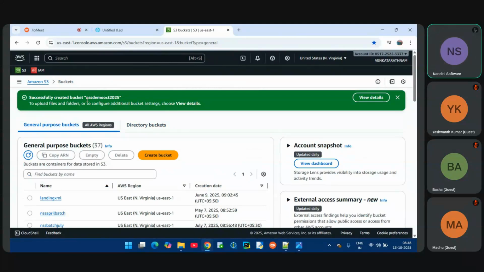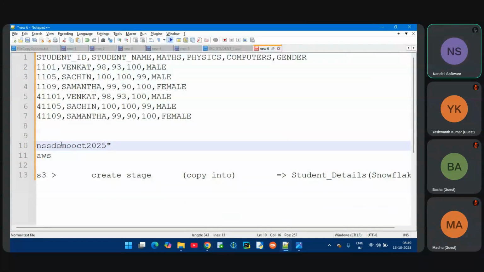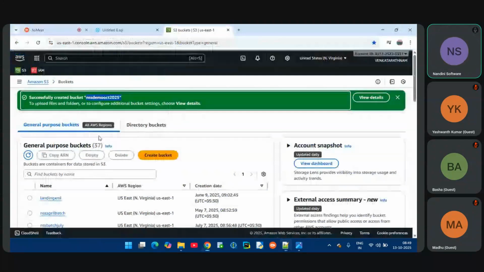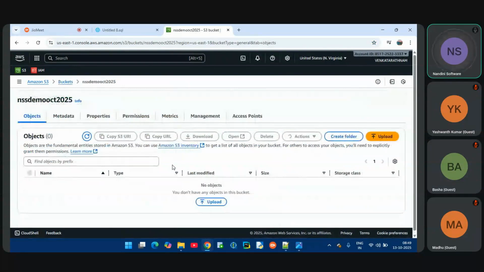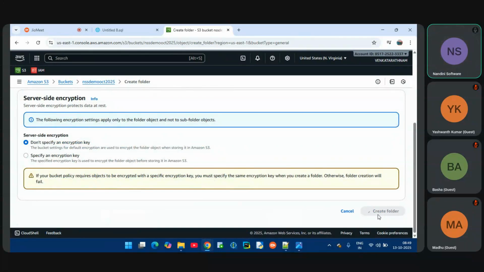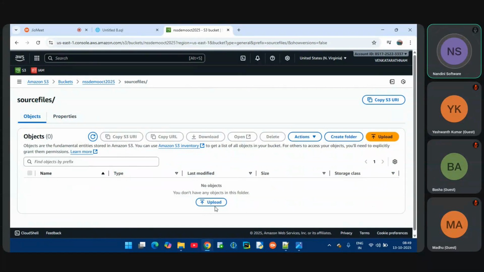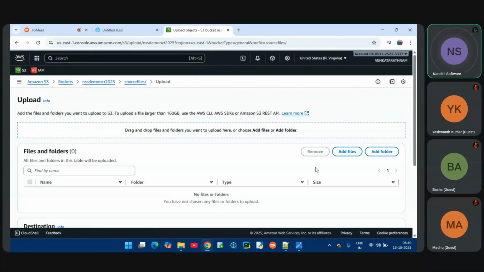So what is the bucket, guys? This is the bucket. Inside the bucket, I can create folders. It is a storage area where we store the incoming files. Now let me view the details and create a folder. I'm creating one folder named source files, since these are my source files. Inside source files, I will upload the file whose data I want to load into Snowflake.